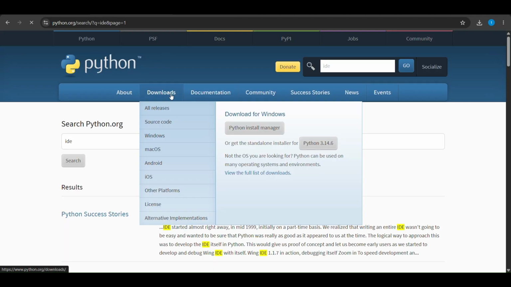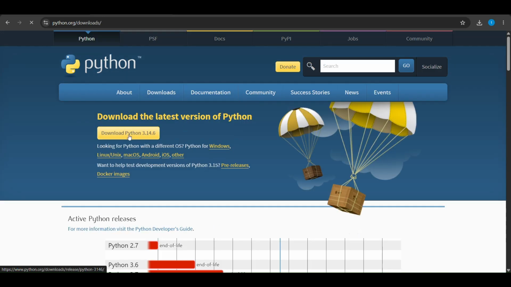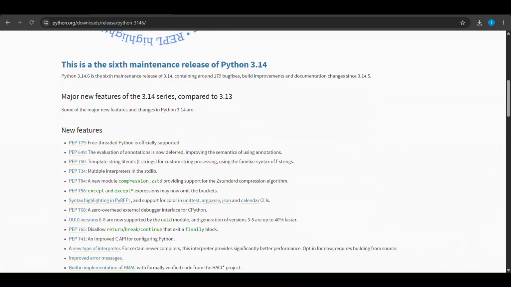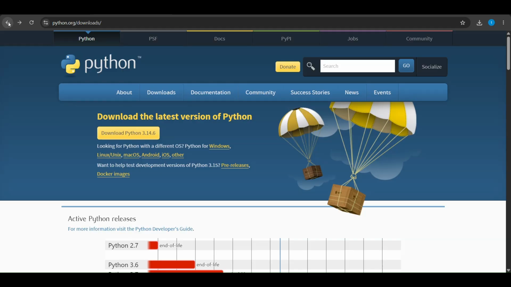Just click on it and you just have to download the latest version of Python. So I have downloaded it before only, so we'll just go to that part. You just have to download it and it will ask some permissions. You just have to allow those permissions and download it.